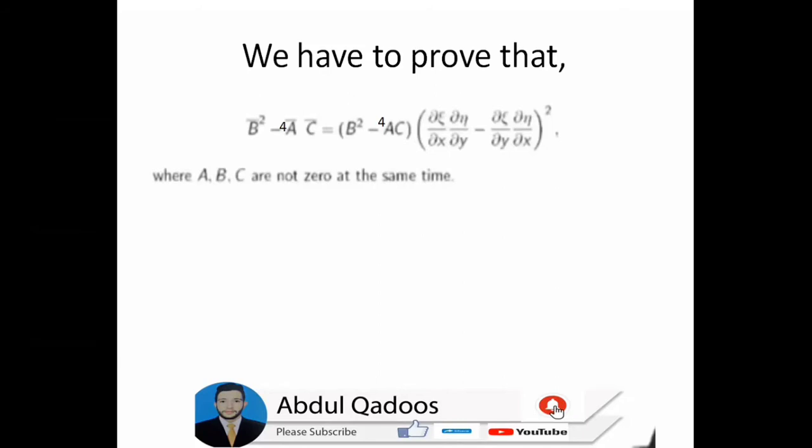In canonical form in PDE, b prime whole square minus 4a prime c prime is equal to b square minus 4ac into Jacobian square, where a, b, c are not zero at the same time. And since this is the Jacobian whole square, and Jacobian should be defined in terms of determinants, the determinant's whole square should be greater than 0.